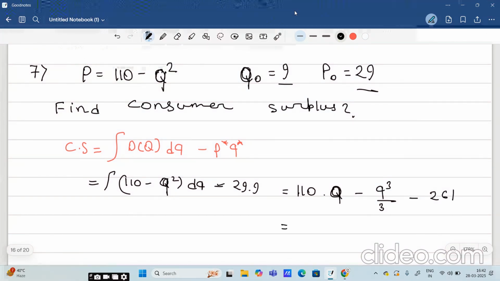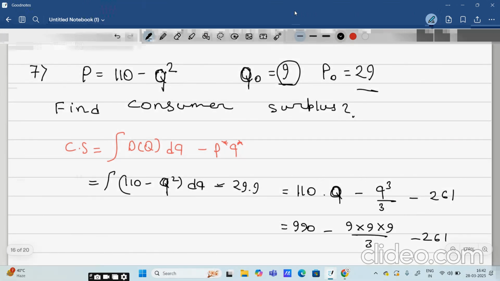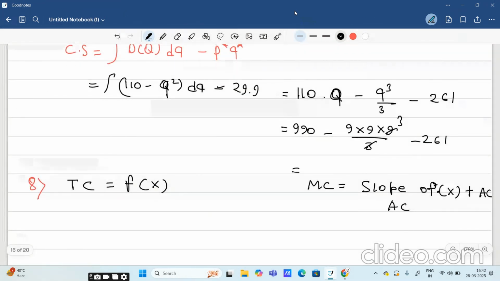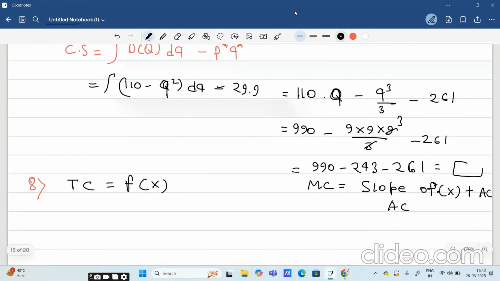So now if I put q here, what will be the value of q? This is q, this is 9, so that will be 990 minus this q cube, meaning 9 into 9 into 9 by 3, minus 261. So this will be 3, and the answer will be 990 minus 27 into 9, so this will be 243 minus 261. Now I hope you can solve it from here. You will have to just subtract it and you will get the answer. That will be the correct option of consumer surplus.